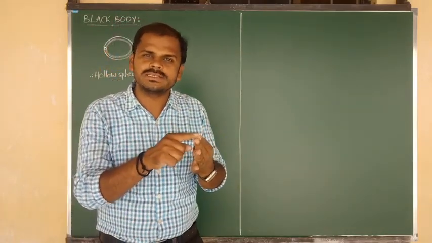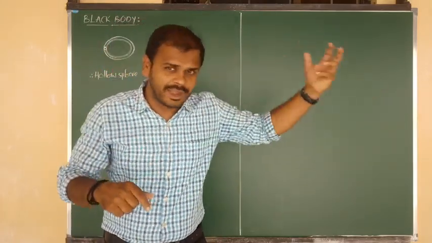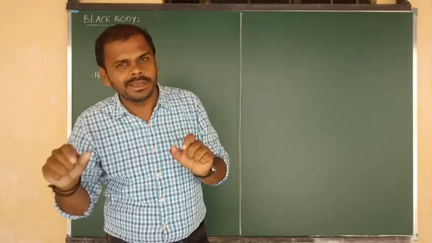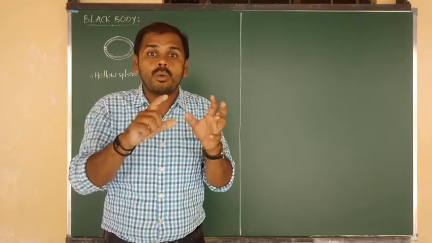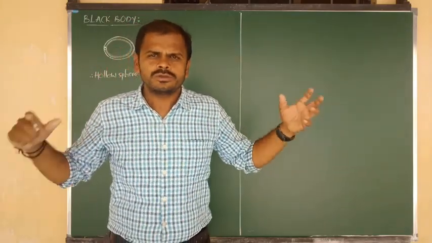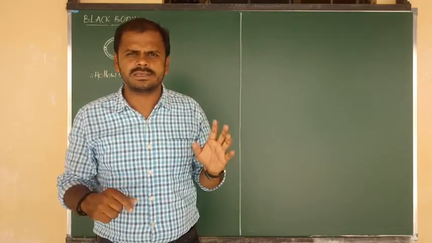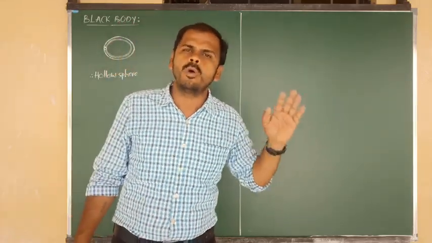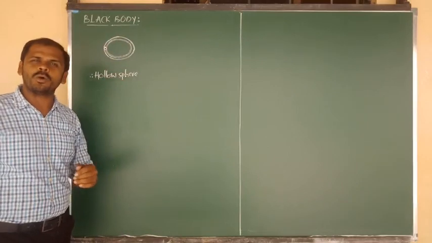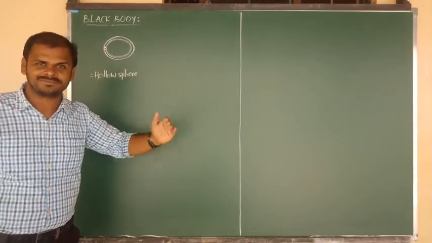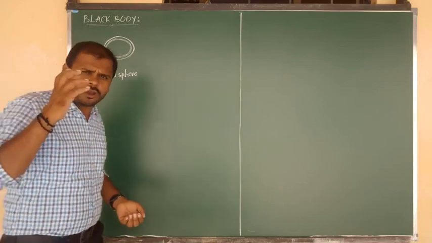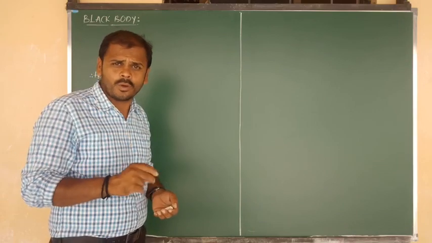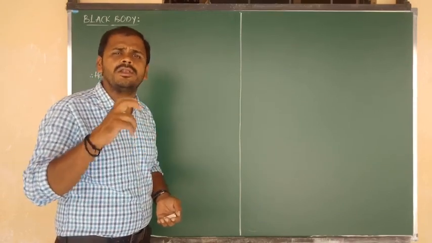Next, considering the black body radiations, we have to plot a graph, and from that graph we will get conclusions. So in this video class, around 30 to 40 minutes, I am going to explain only the black body and black body radiations. Just follow me, we will cover one point at a time. Let me first consider the introduction of black body.